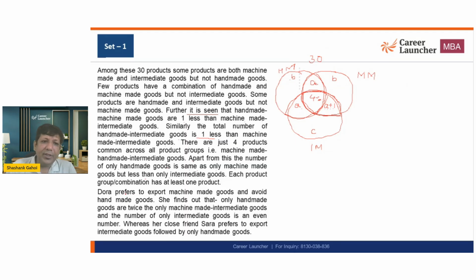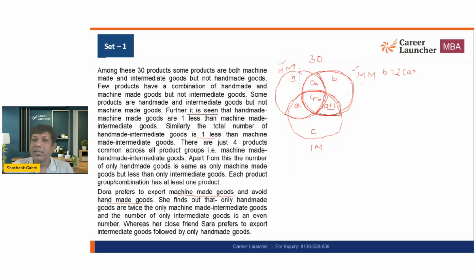After that, Dora prefers to export machine-made goods and avoid handmade goods. So Dora doesn't want to go for handmade goods. She is going to prefer these, and I would say these ones. So this is what Dora prefers. She's definitely not going to go for handmade goods. She found out that handmade goods are twice the only machine-made intermediate goods. So only handmade goods, that is B, is equal to twice of only machine-made and intermediate goods, which is twice of A plus 1.